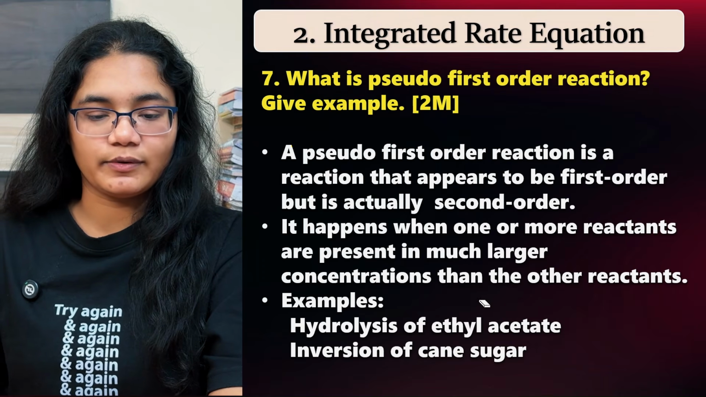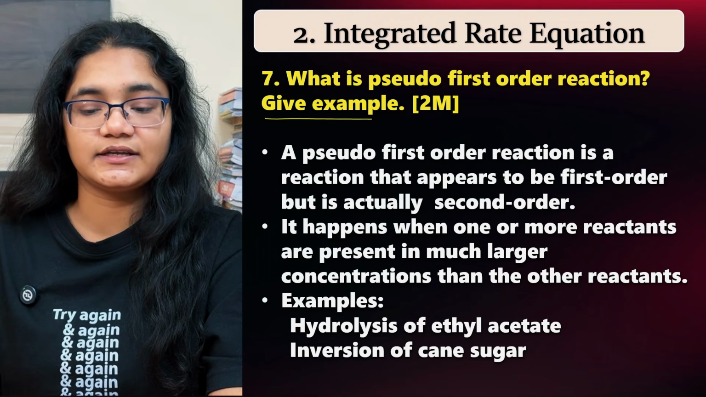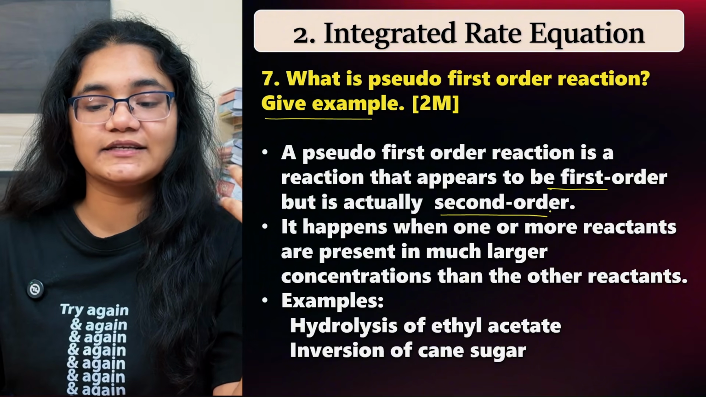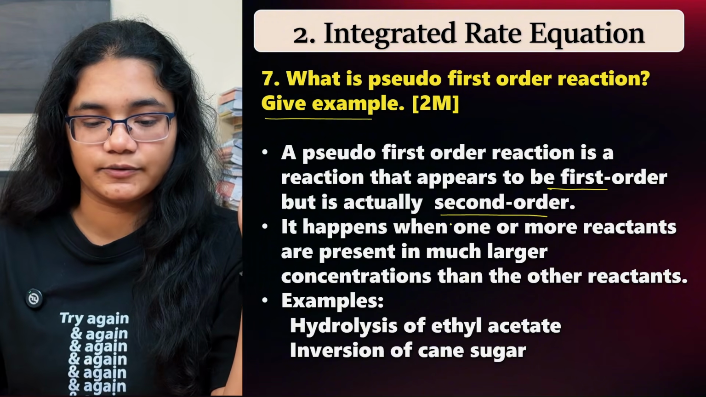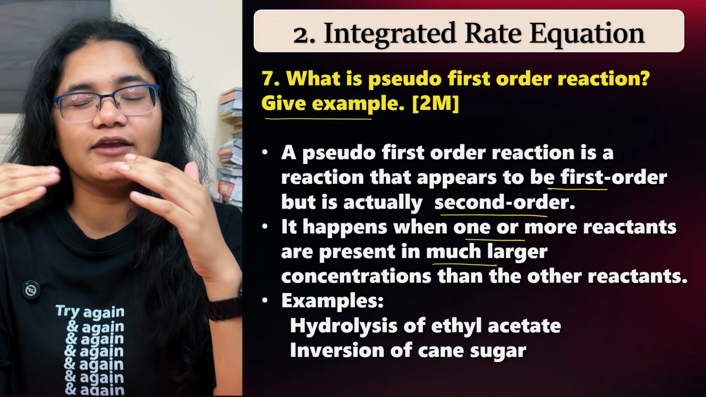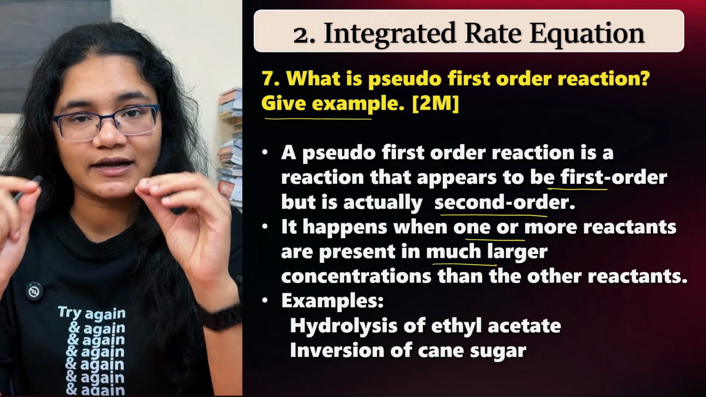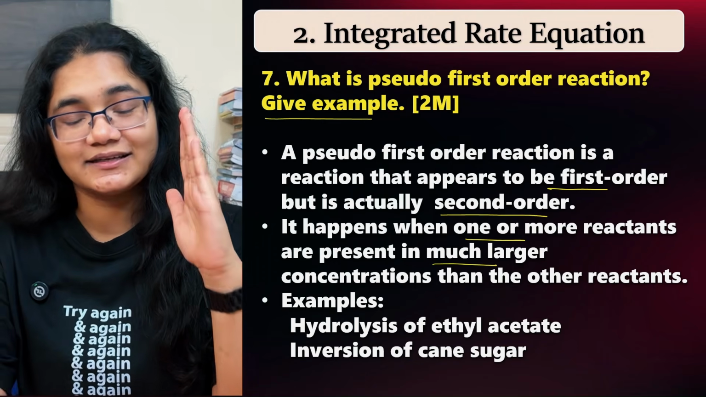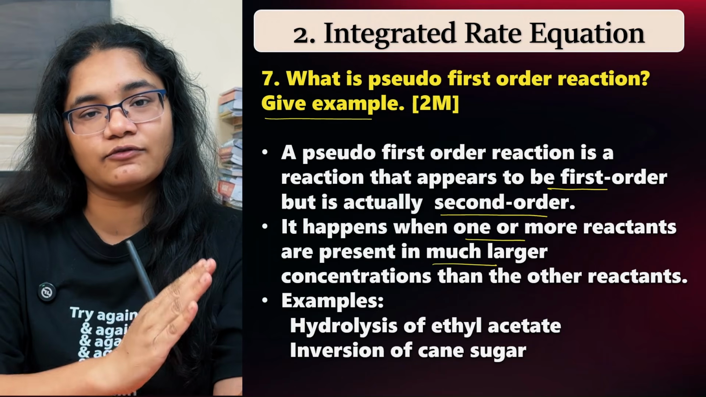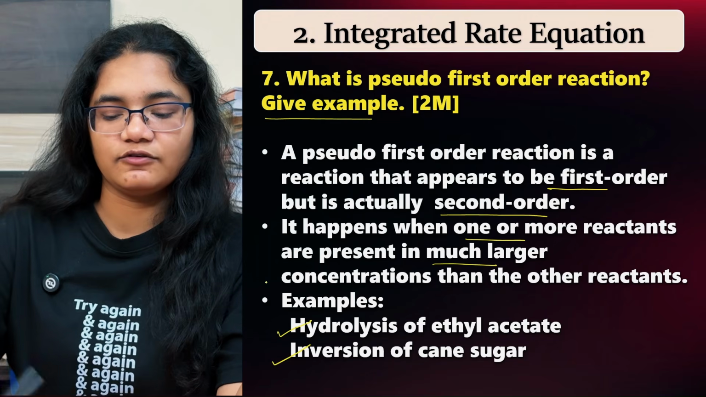Next, coming to question number 7: what is a pseudo first order reaction? Give example. A pseudo first order reaction is a reaction that appears to be first order but is actually second order. It happens when one or more reactants is present in excess. If you change the concentration of the reactant in excess slightly, whether you increase or decrease it, it will not affect the rate of the reaction. So basically it is a second order reaction, but one of the reactants does not affect the rate, so we consider it a first order reaction. Examples are hydrolysis of ethyl acetate and inversion of cane sugar.